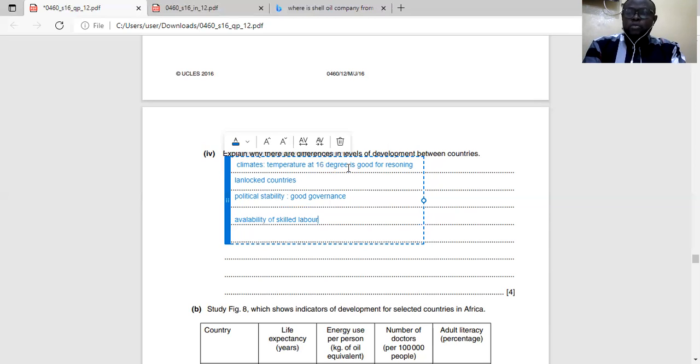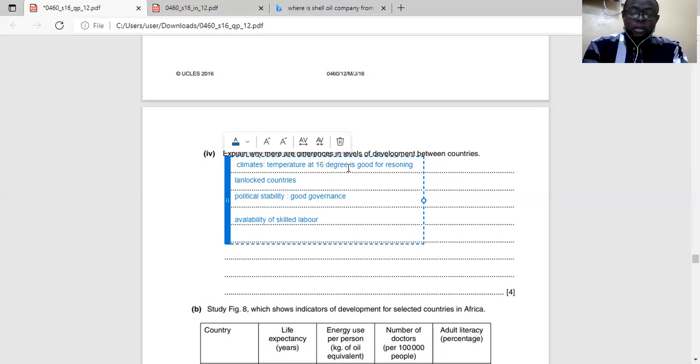In some countries, most of their skilled labor force migrates. You can link this to the political stability. They migrate to other climes where they can easily make use of their intelligence and all of that to earn good income for themselves, and they contribute to the development of those places. So they leave their own area and go somewhere else. So that affects development as well.